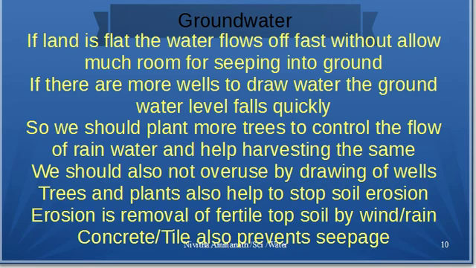Erosion of the top fertile soil is also prevented by having more plants and forests. What is erosion? Erosion is the removal of the top fertile soil by wind and water, rain and storm.